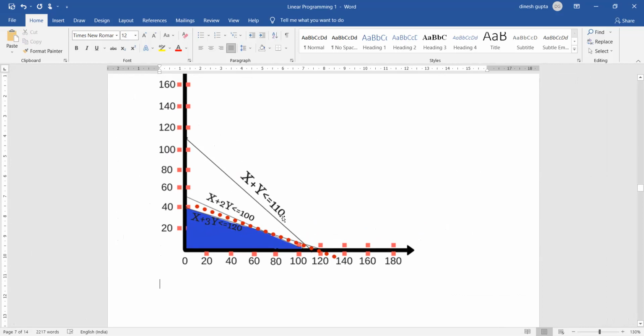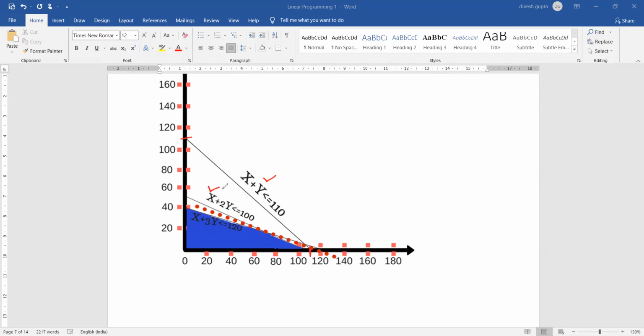So 110 is the value of x plus y. That means x can be 110 and y can also be 110. I'll show it to you with the help of an example.